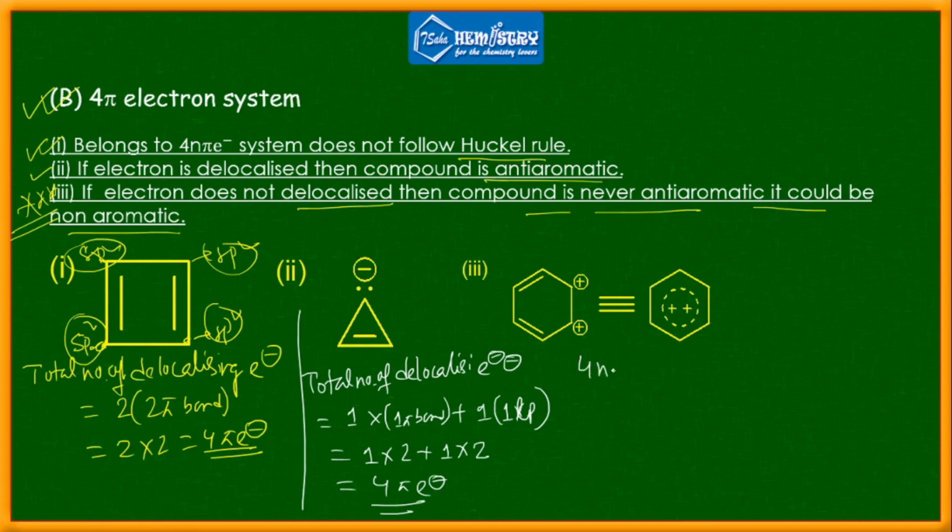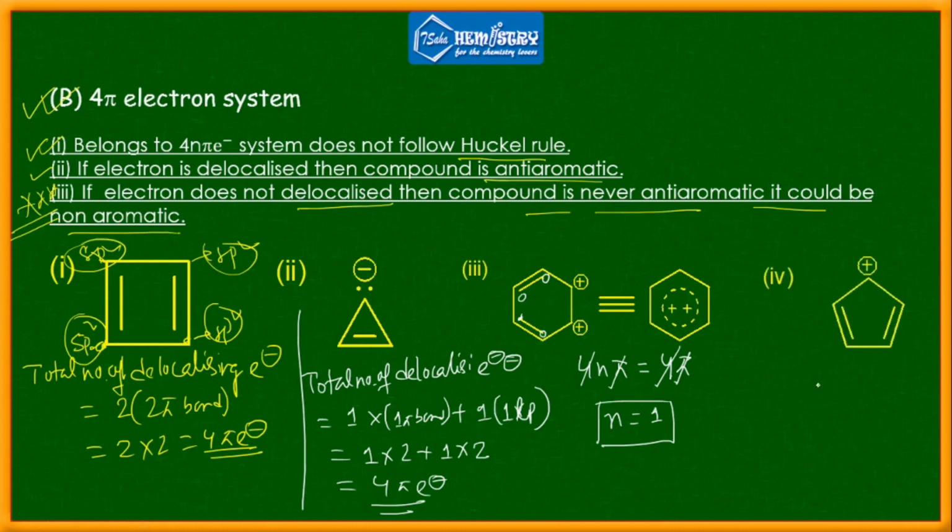So 4n pi equals 1 2 3 4. So 4 pi, 4 will cancel out, so n value should be 1. So it is in the range, so that's why it is an anti-aromatic compound, because all the carbons are sp2 hybridized.